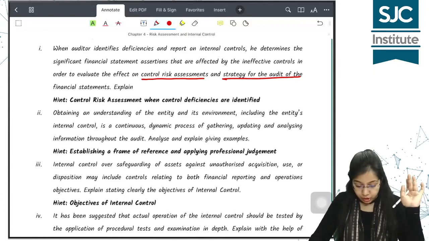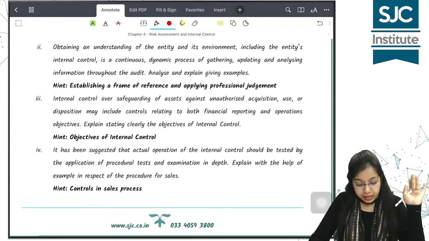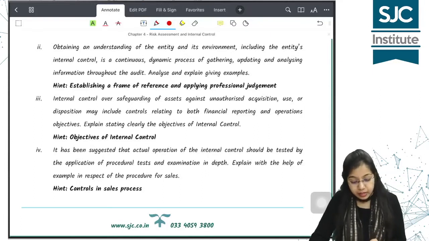Clear? Let's see the next question. Obtaining an understanding of the entity and its environment including the entity's internal control is a continuous dynamic process of gathering, updating and analyzing information throughout the audit. Analyze and explain giving examples.